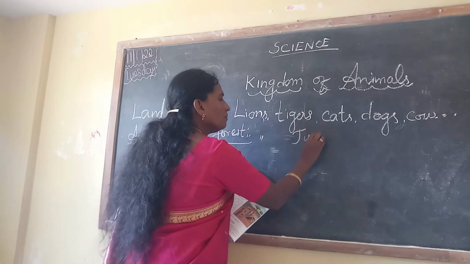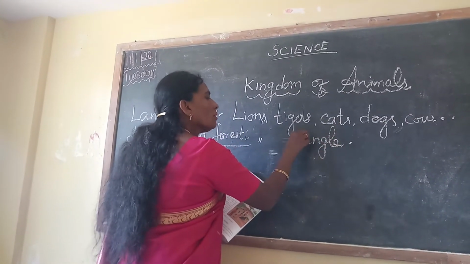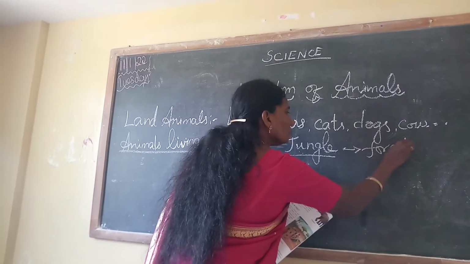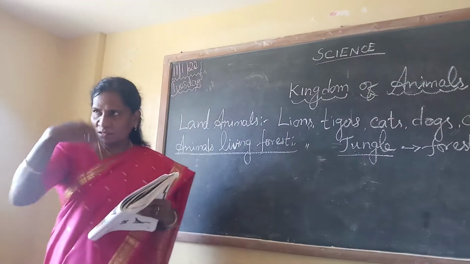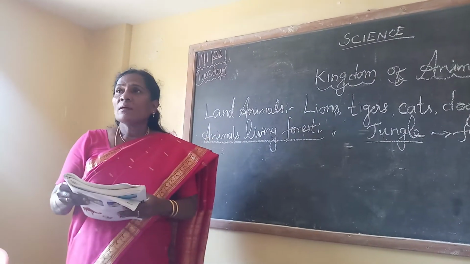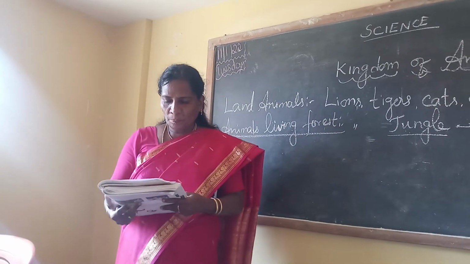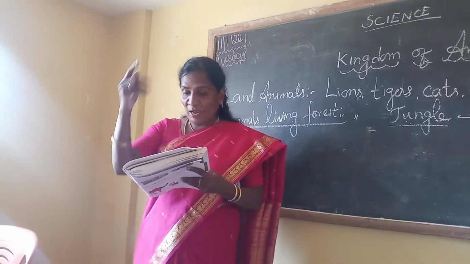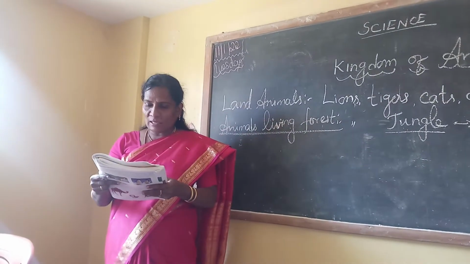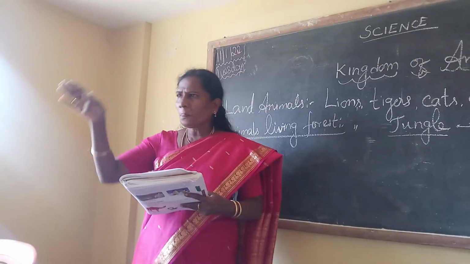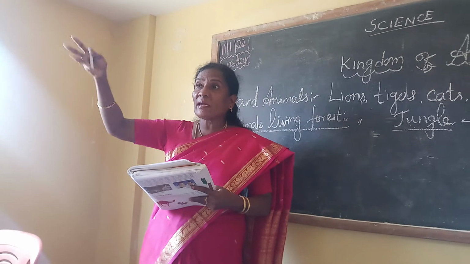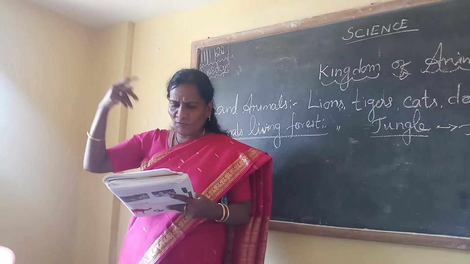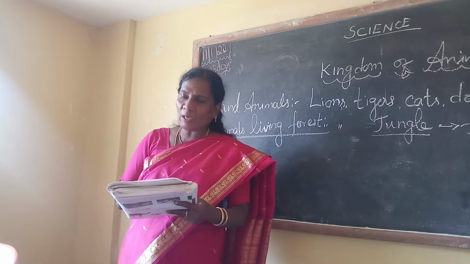Animals living in the jungles. What is the meaning of jungle? Forest. Very good. Jungle means forest. So these animals can't live with us. They live in the jungles only, and some wild animals are in the zoo. Animals that live in forest have some special qualities. They can run very fast. They can hide themselves in the jungle to save their lives. On seeing the hunters and other big animals, they run very fast and hide in the jungles.